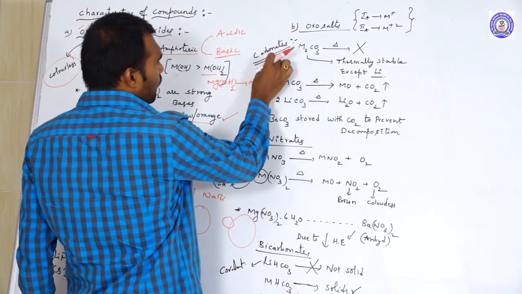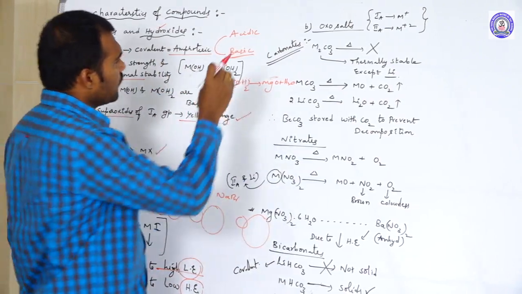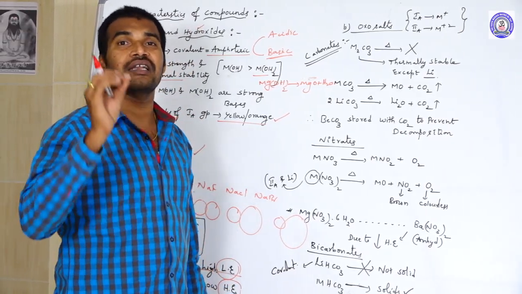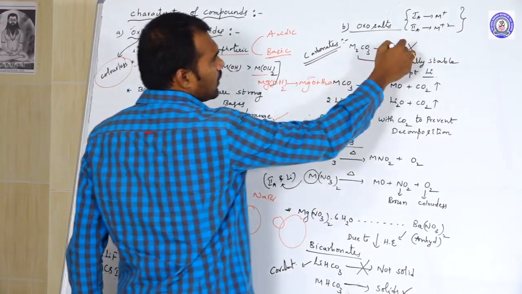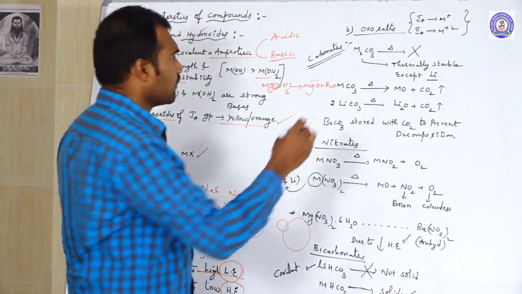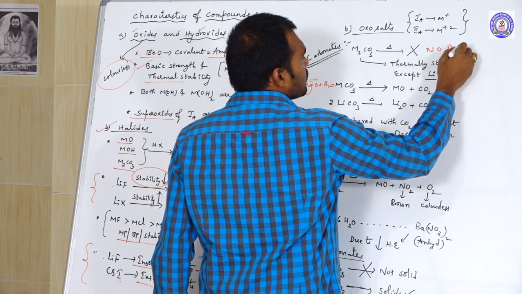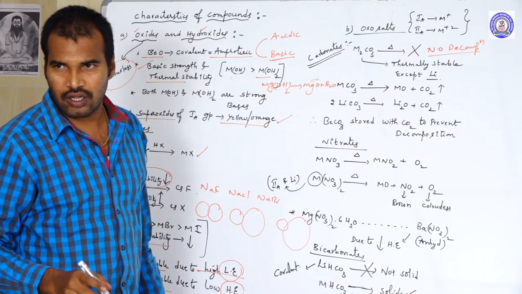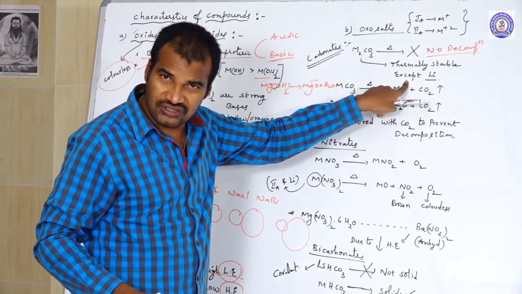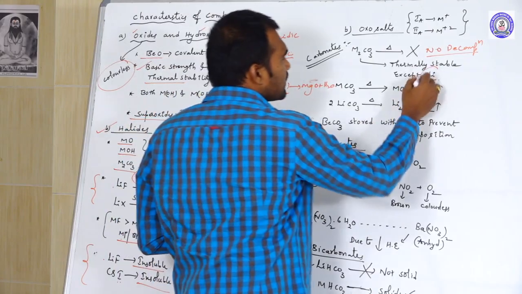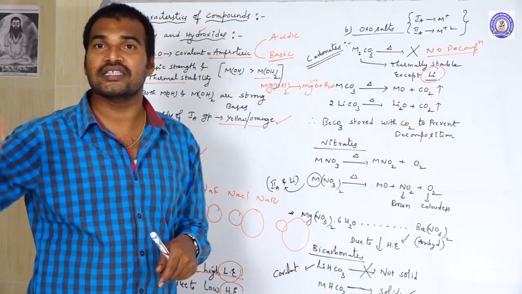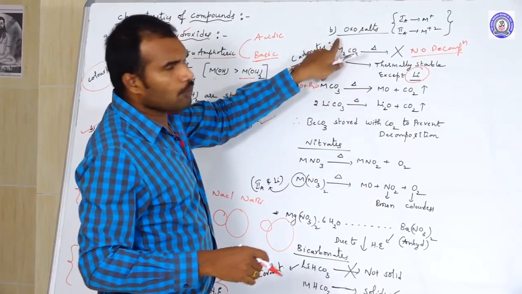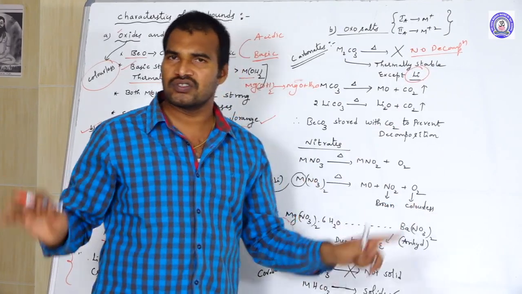Now, the 1A group metal carbonates are thermally stable, so if you heat them, there is no decomposition. All 1A group metal carbonates are thermally stable except lithium. Why? Because lithium shows anomalous similarity with 2A group elements. That is why, except lithium, all the remaining 1A metal carbonates cannot decompose on heating.